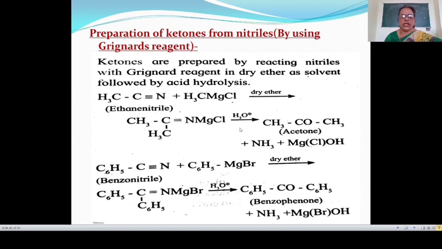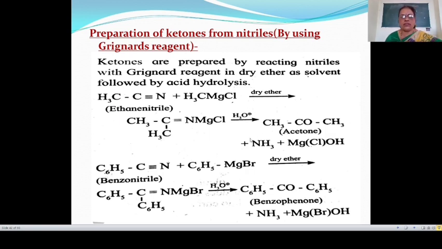Here this magnesium complex on acid hydrolysis means here 2 molecules of water are added to this complex to give acetone. 2 molecules of water means twice H2O, which means 4 hydrogen atoms and 2 oxygen atoms.